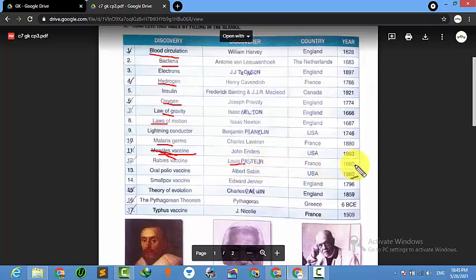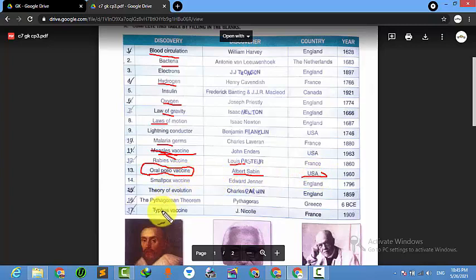Pasteur from France in 1860. Oral polio vaccine. We all take polio, right? But in previous days, we used to take polio orally, meaning they have been taking some kind of drink. Albert Sabin, from the USA. Albert Sabin was the discoverer of the polio vaccine.